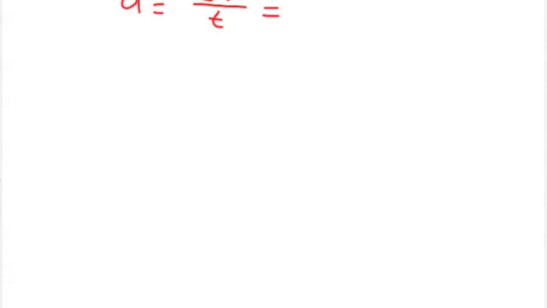Change in velocity is equal to the final velocity minus the initial velocity. Do you understand change in velocity? The F is for final, the I is for initial. And then acceleration is not just change in velocity, it's change in velocity over time. Does that make sense? Yes. Acceleration is change in velocity over time, okay?